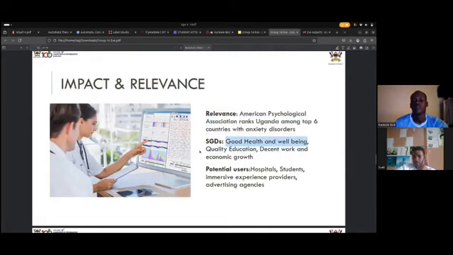Then the SDGs our project addresses: we have good health and well-being, and quality education, because through this, as I mentioned in our objectives, people can learn how to work with this data, or they can obtain data to experiment with and discover other patterns. So that's quality education, decent work, and economic growth. This project helps enhance people's performance.